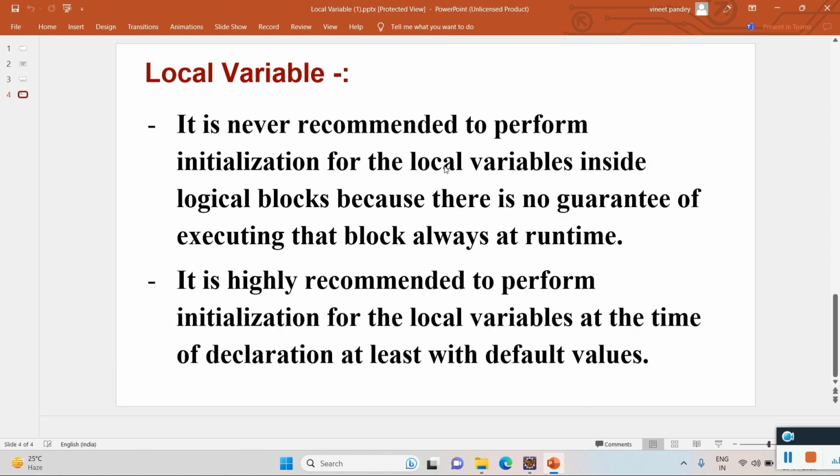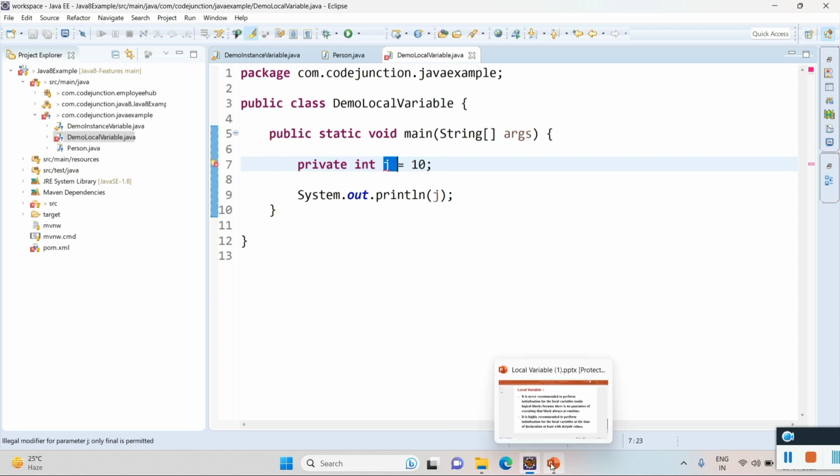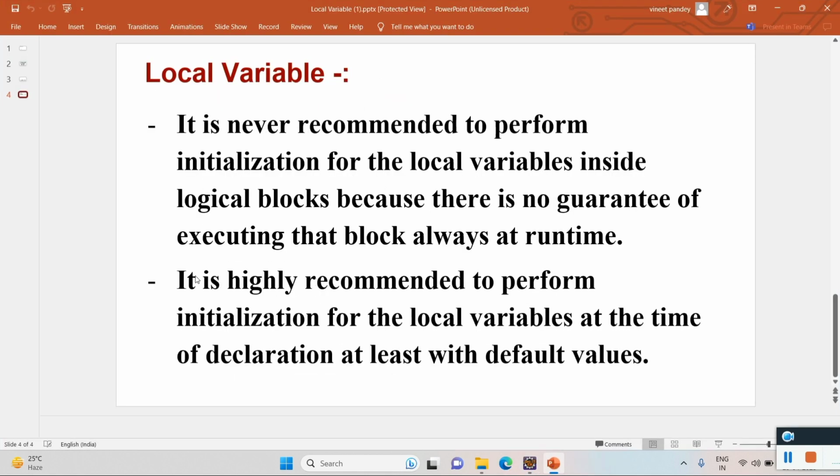It is never recommended to perform initialization of a local variable inside logical blocks, because there is no guarantee that the block will always be executed at runtime. Suppose there is an if and else condition. Inside the if else, we should not perform initialization for this local variable. There is no guarantee that a conditional block will be executed.